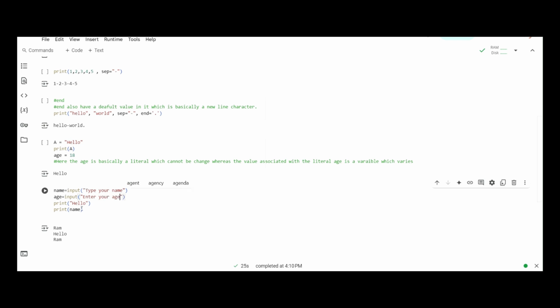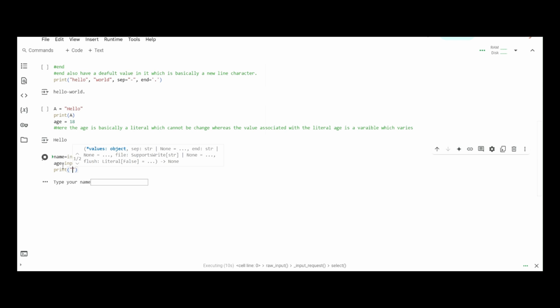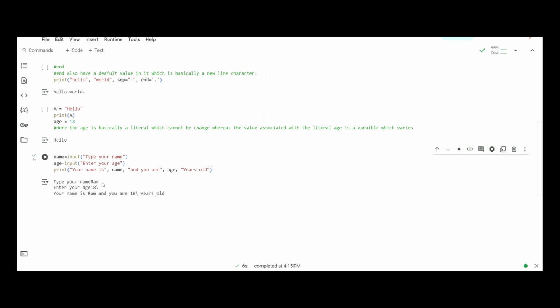In the print part, we can write "your name is", comma, name, comma, "and you are", comma, age, "years old". If we run this code, first we enter our name, let's say Ram, and enter our age as 18. Then what we get is, your name is Ram and you are 18.